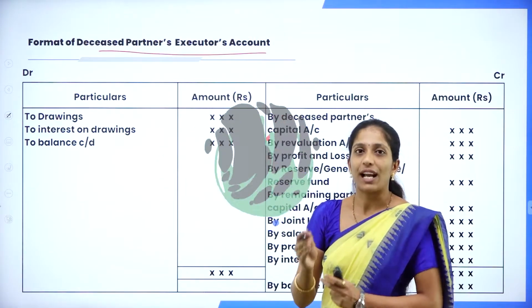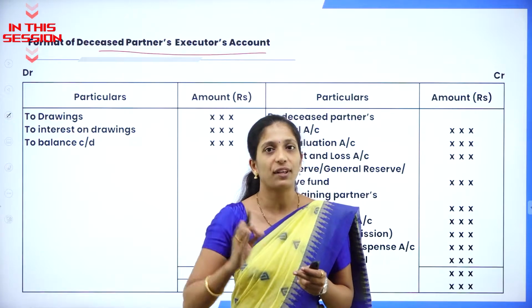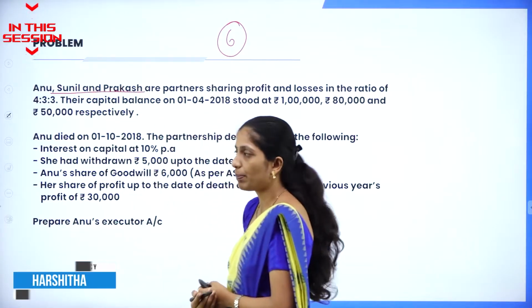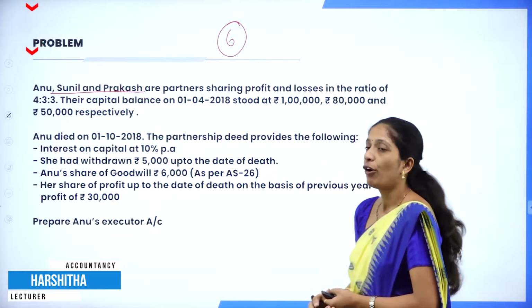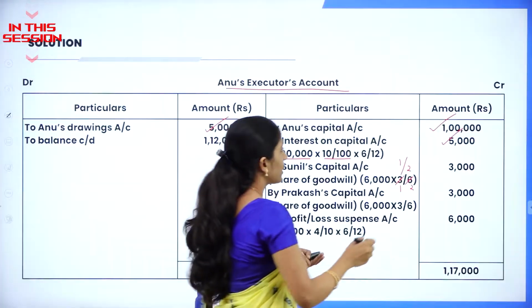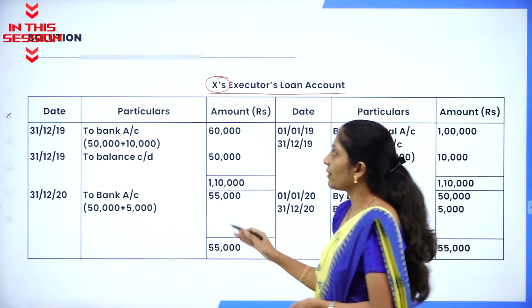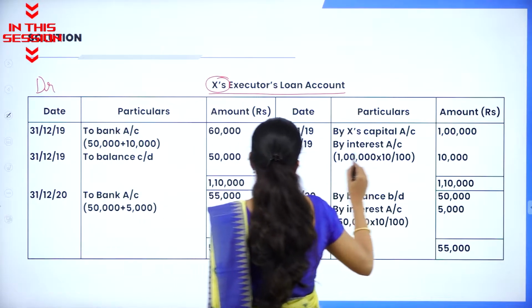Earlier in the problems, we had prepared deceased partner capital account and that balancing figure will be transferred to deceased partner's executor's account. Now these are the three partners, sharing profit and loss in the ratio of 4:3:3. So each partner will get 3,000 each. Now your format will be, you will be having debit side and here you are having credit side.